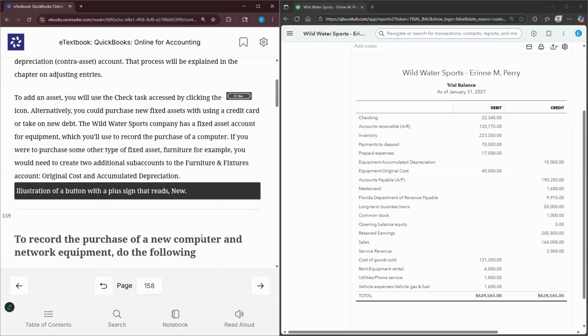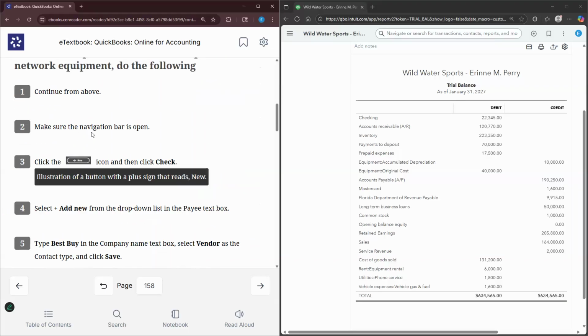So in order to add an asset, we're going to use the check task assigned by clicking the plus new or plus create in our case. Alternatively, you can purchase a new fixed asset using a credit card or take on new debt. The Wildwater Sports Company has a fixed asset account for equipment, and we're going to use this to record the purchase of a computer. If we were to purchase some other type of fixed asset, furniture, for example, we would need to create 2 additional sub-accounts to the furniture and fixtures. So we would first create the original cost, and then we would create the accumulated depreciation account.